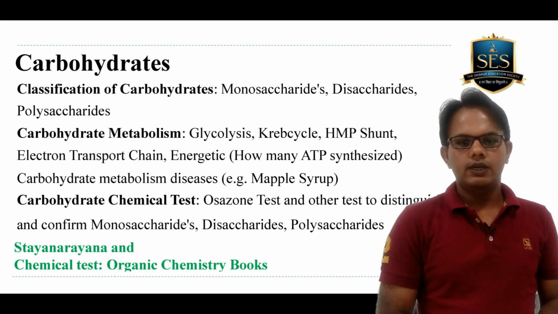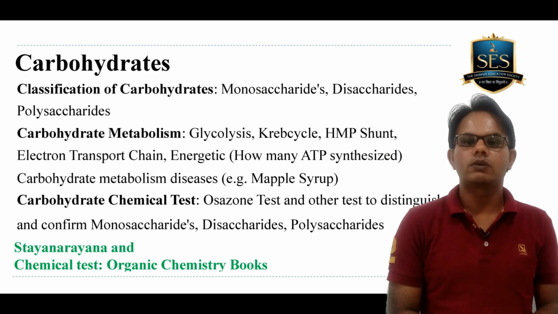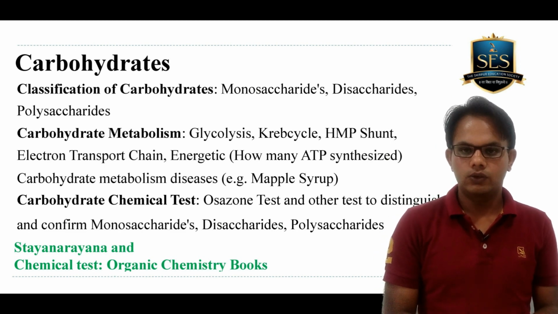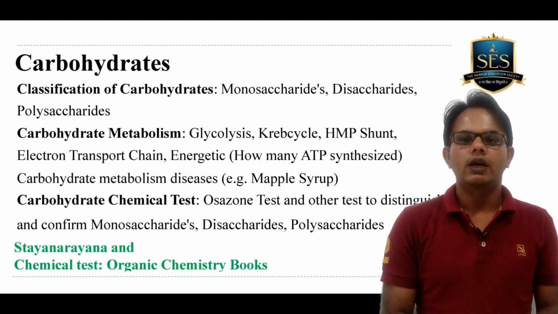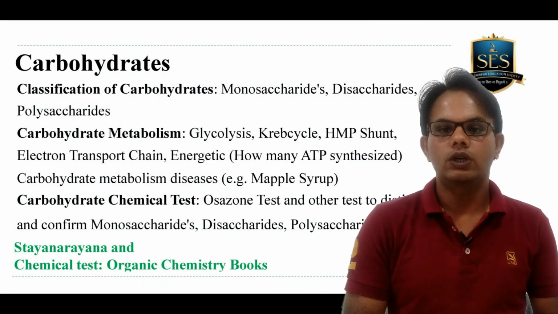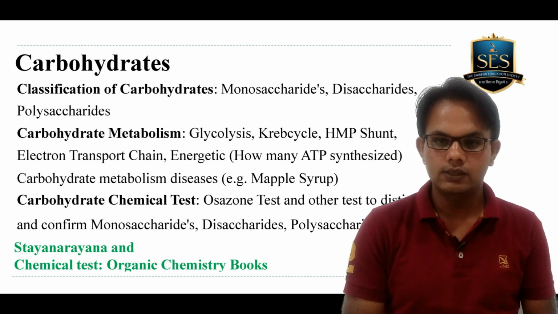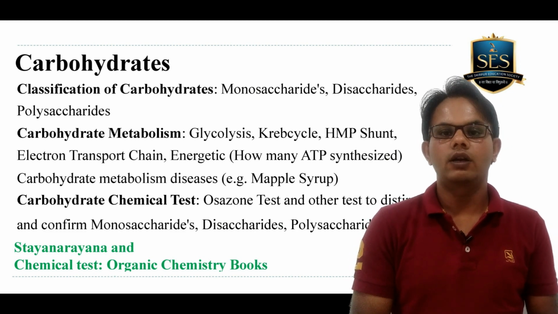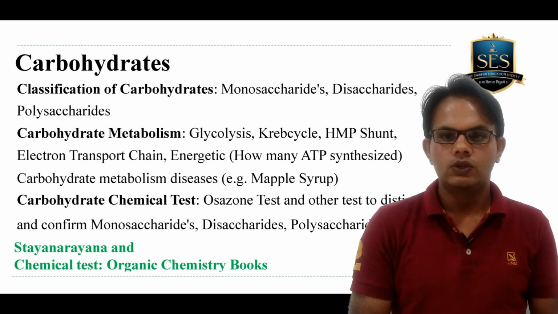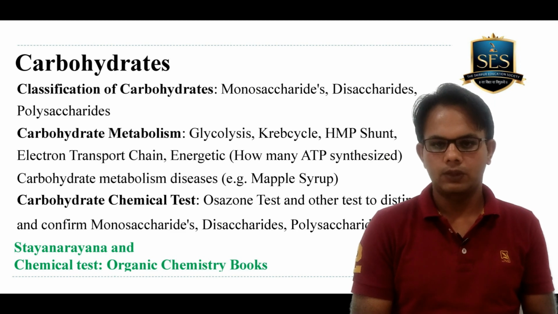The second thing is that you should read carbohydrate metabolism, which is most important. In carbohydrate metabolism, you should read glycolysis, Krebs cycle, and electron transport chain. You should also give importance to the energetics: how many ATPs are synthesized in glycolysis and in Krebs cycle, and how many are utilized. So you must know the complete energetics of carbohydrate metabolism.